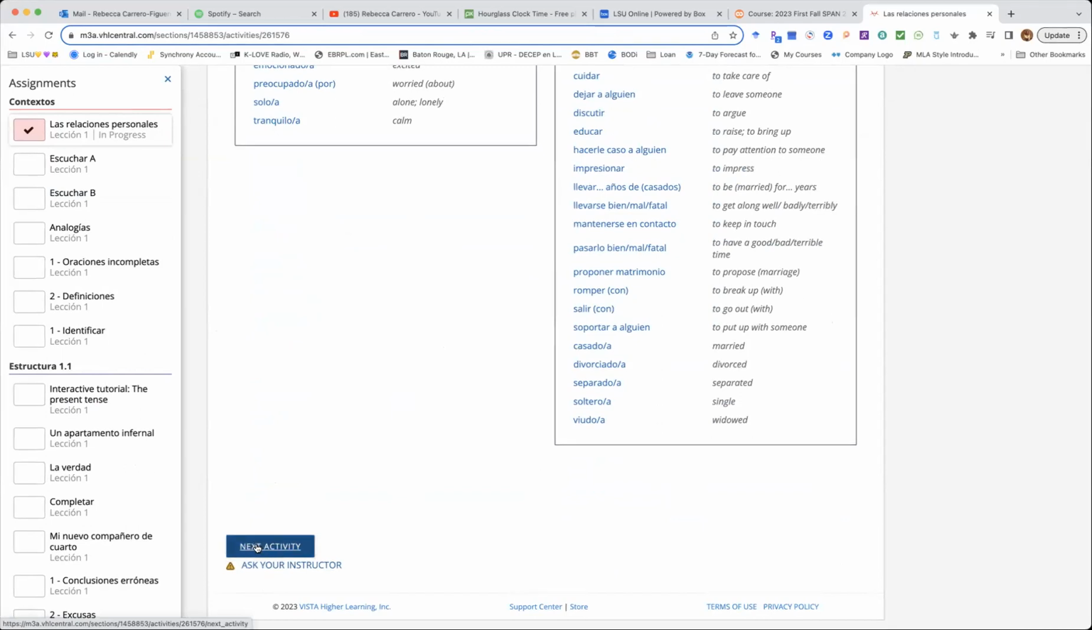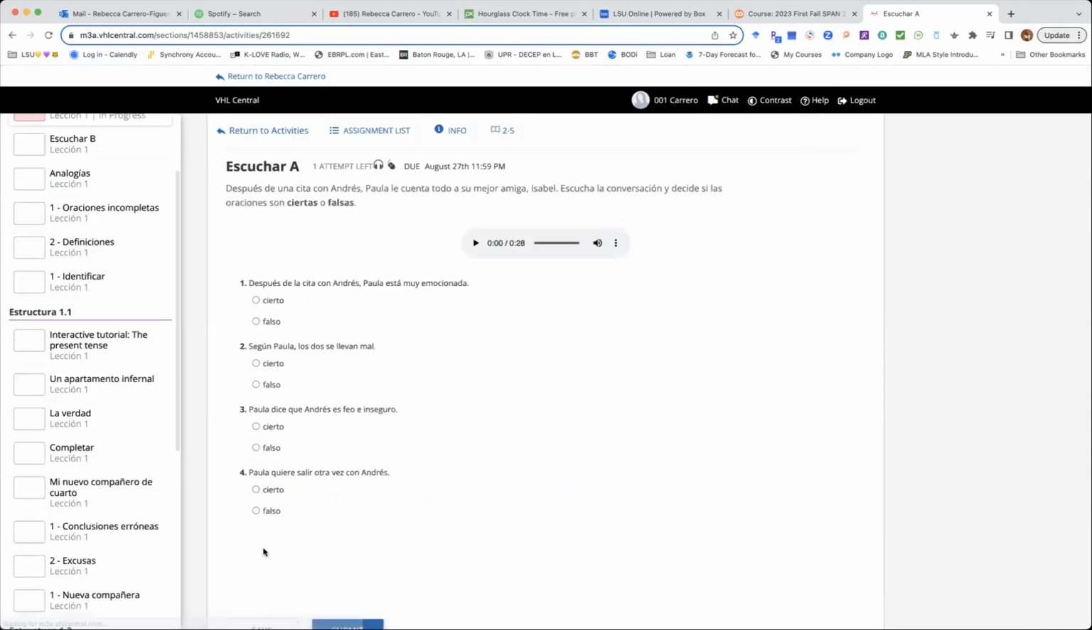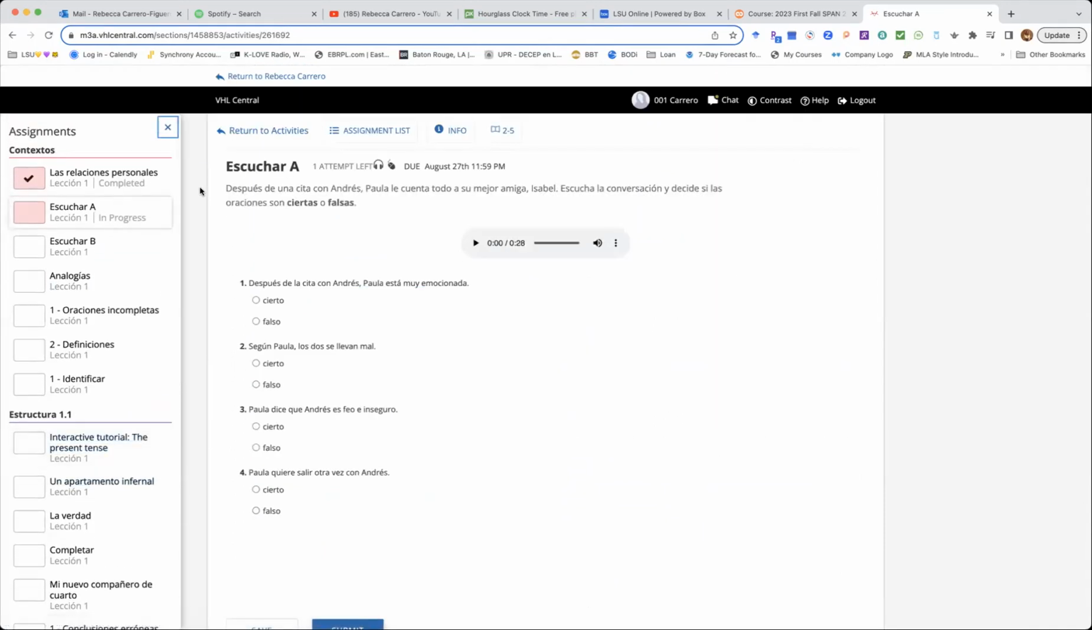So let's click on next activity to see where it takes us, okay? As you can see, immediately on the left side of your screen, the system is identifying that you have moved to escuchar a, which is still inside the contexto section. And it's showing that it's in progress because you have already completed the first exercise, okay?